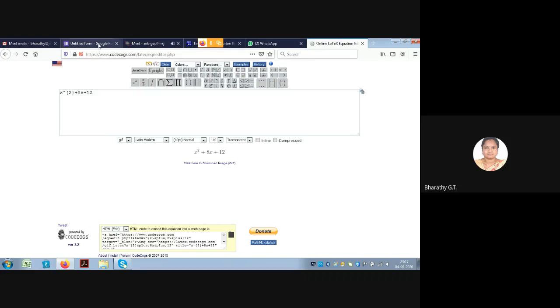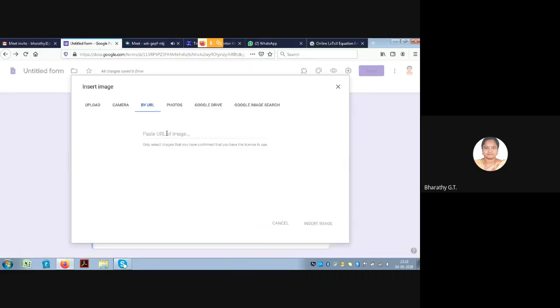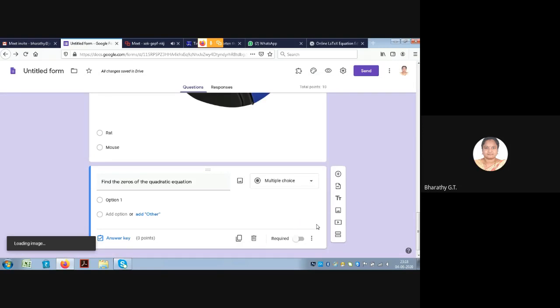Once the image location is copied, we have copied the URL of the image. We can go to the form. Here we have already opened the URL. You can simply paste it. It's as simple as that. Any complicated equations can be done using this codecogs.com. Once the URL is pasted, you can insert the image.